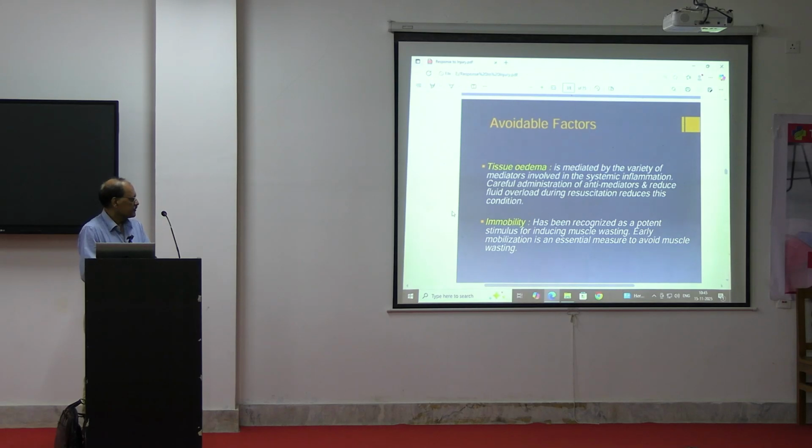Then immobility. Immobility is very important sometimes. You should not allow the patient to move, but in the recovery phase, you ask the patient to start walking. So immobilization you should not allow. Sometimes it may be needed because the patient is acutely ill. You have to ask the patient to take bed rest, not to move much. But when he is in a recovery phase, you ask the patient to start doing some walks. So this will restore the mobility.